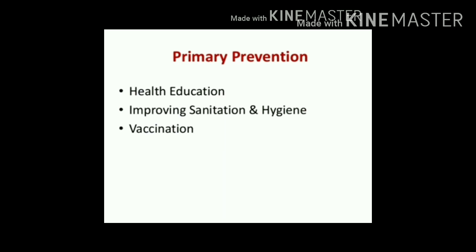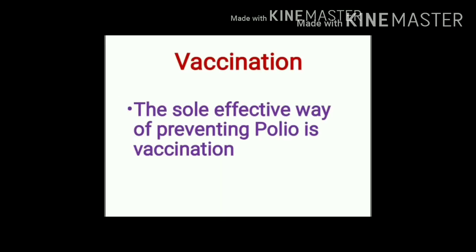Primary prevention. What are the effective interventions that we can use for primary prevention of poliomyelitis? It includes health education, improvement in sanitation, improvement in hygiene, and the most important intervention is vaccination against poliomyelitis. The most effective way of prevention of poliomyelitis is vaccination.